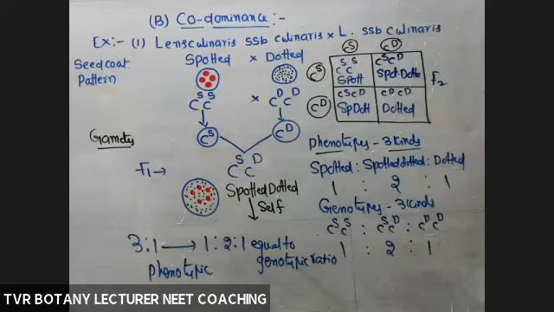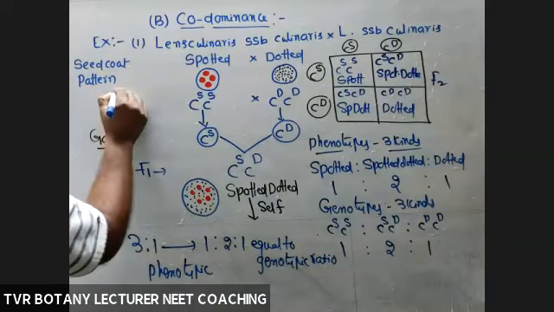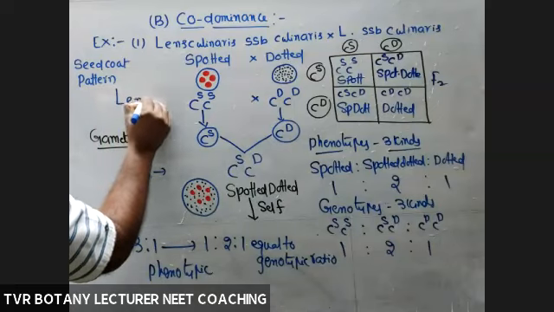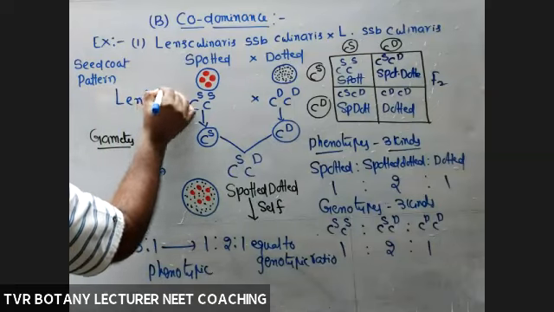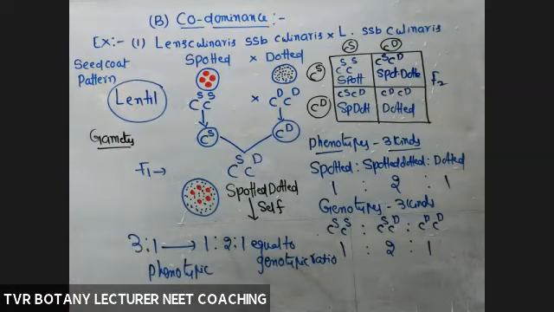Okay, so that's about codominance in the case of lentil. It is also called lentil. Lentil plant, not lenticel, it is a lentil. Right? So that is the first example for codominance. Is it clear?